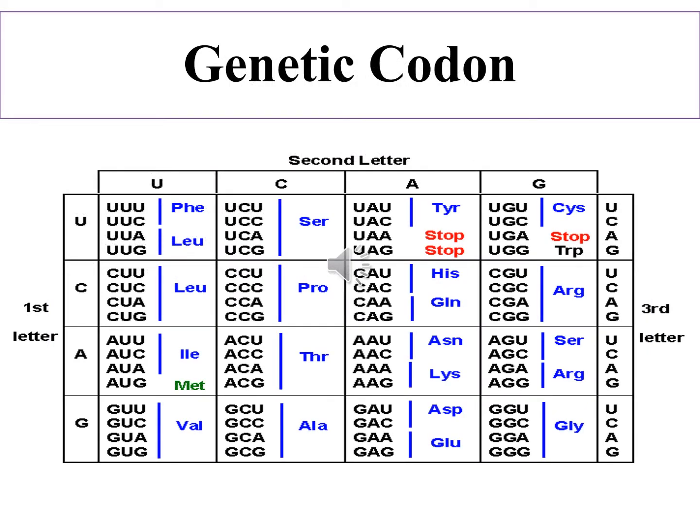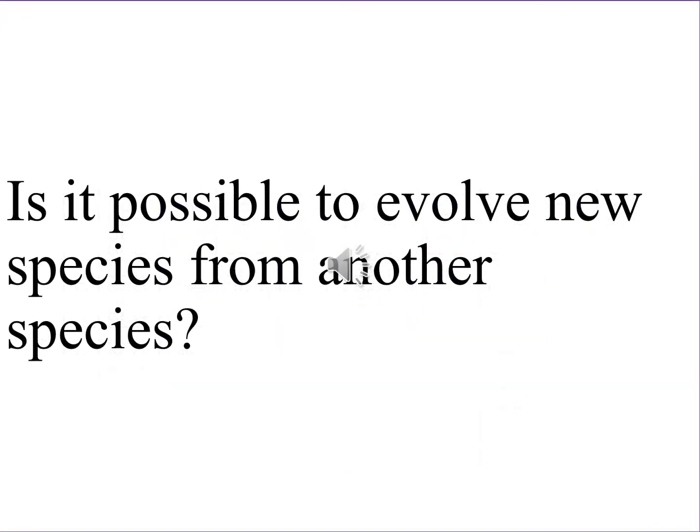Genetic codon. This is the 64-codon genetic code used in translation for protein production. Mutation can result in a change in the genetic code and further different amino acids. It is possible for a new species to originate from another species.